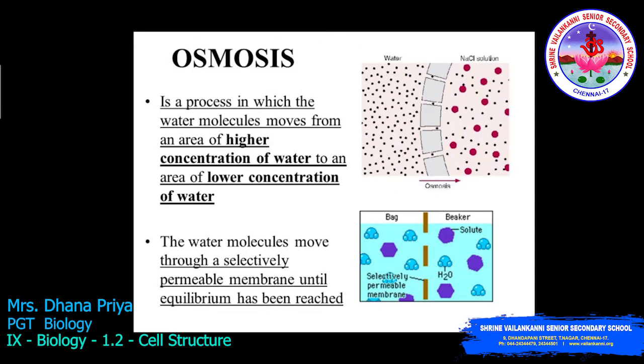What is osmosis? The movement of water from the region of higher concentration of water to the region of lower concentration of water through a selectively permeable membrane is called osmosis.